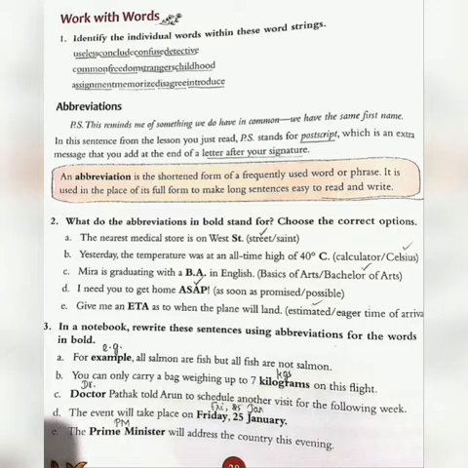Will we say all those words in full? We make it short, isn't it? Television, TV. For kilometers, km. For kilograms, kg. So these are shortened forms of a frequently used word or phrase. That is what is called abbreviation.